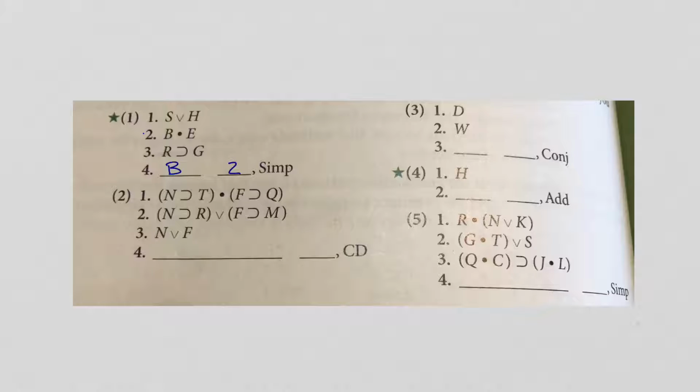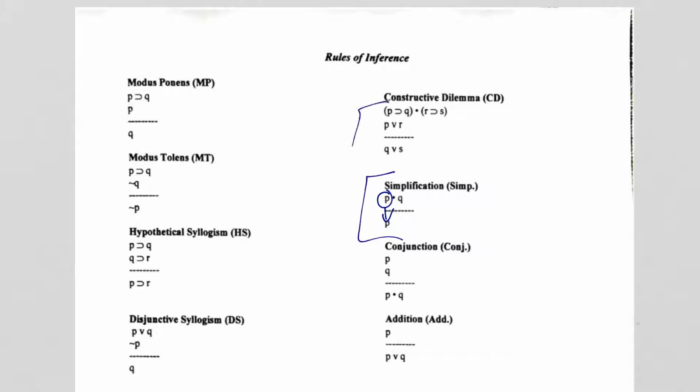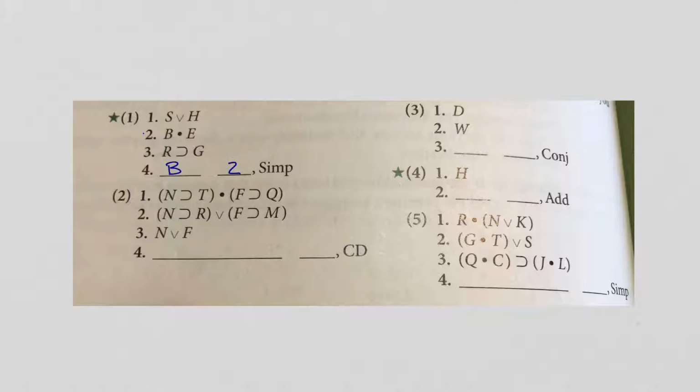Okay? Second one, they want us to use CD. Okay, they want us to use this one right there. So we know we're going to have a conditional with a dot between it, and then we're going to have a wedge. Okay, conditional with a dot between it, line 1, looking promising. Line 2, not going to work. It has a wedge between it. Not an option.